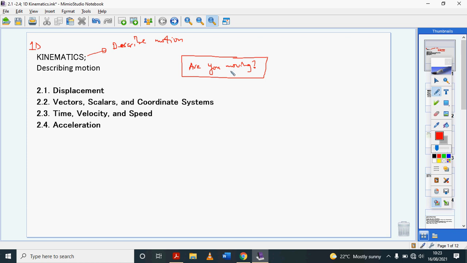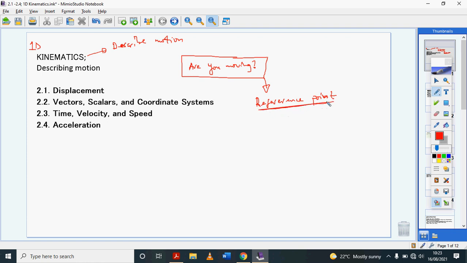All of those descriptions of your position, of where you are, are correct, and all of them are descriptions of the same motion. But the important thing is we need to be aware of a very important idea in physics, and that's called a reference point. Any of the answers that you could give to describe your motion right now could be correct with respect to a certain reference point.